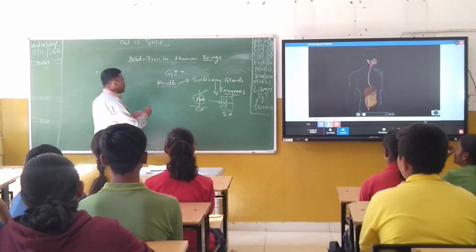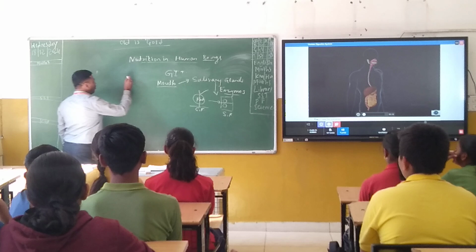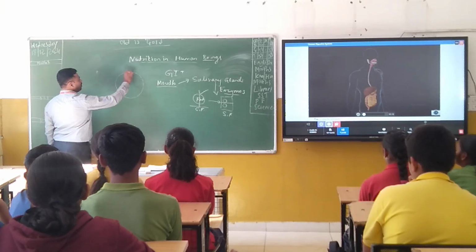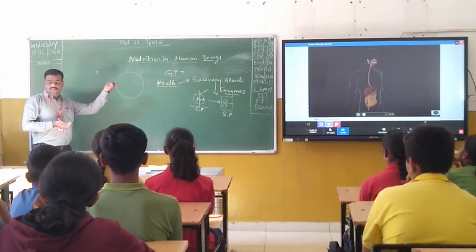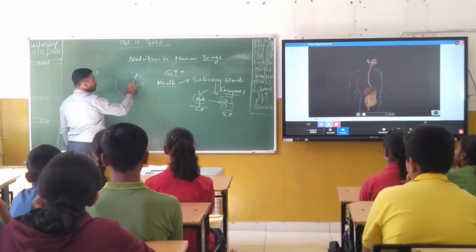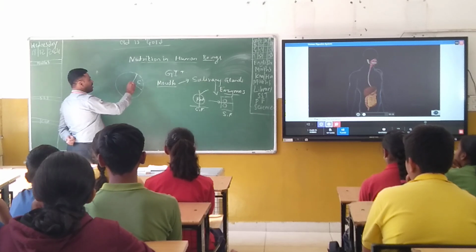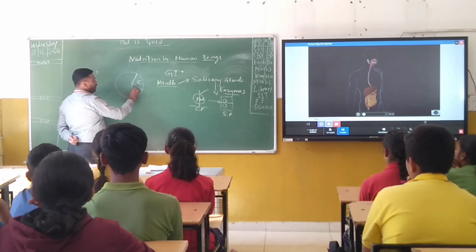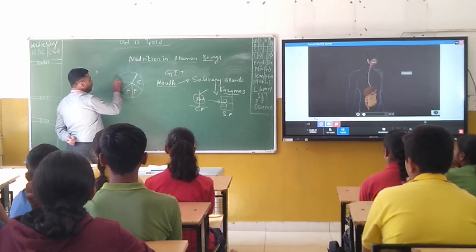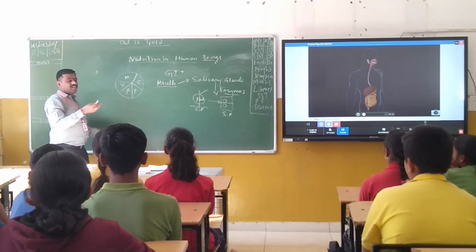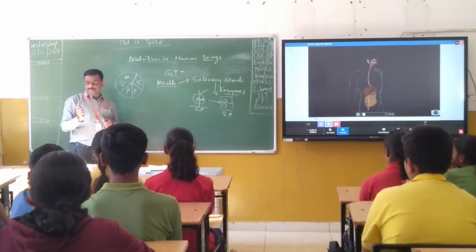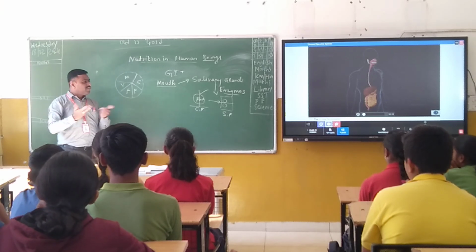The food contains different types of nutrients. Just recall the nutrients present inside the food. If you consider this is a food particle, the smallest particle of the food, here you are able to see different nutrients: carbohydrates, proteins, fats, vitamins, minerals. And one more is there, that is roughage. Roughage, or fiber, is also part of the food.